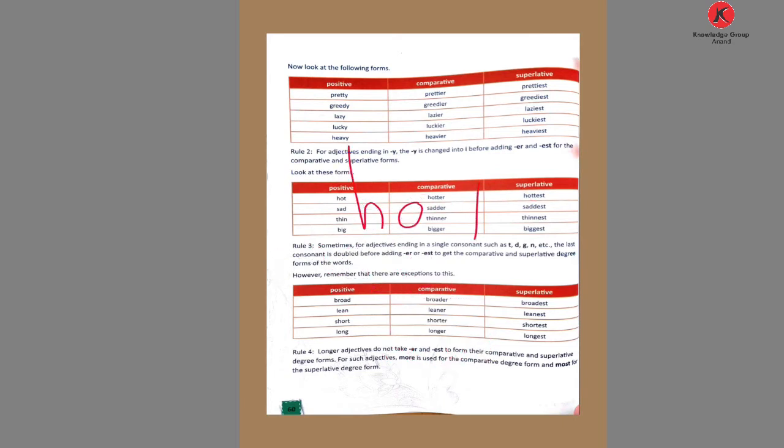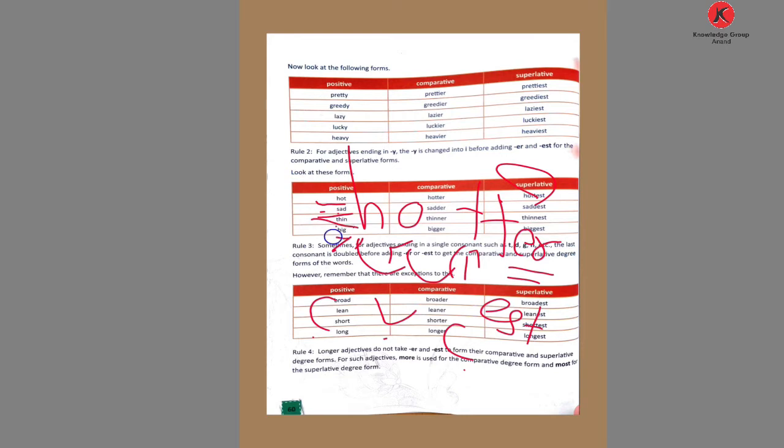If the adjective is given hot, the last letter is consonant, before that letter vowel, and before that letter consonant, means consonant vowel consonant is given, then the last letter is doubled, and then write er in comparative and est in superlative. See, hot, hot, sad, sad. Sad means consonant vowel consonant. Consonant vowel consonant in thin and big.